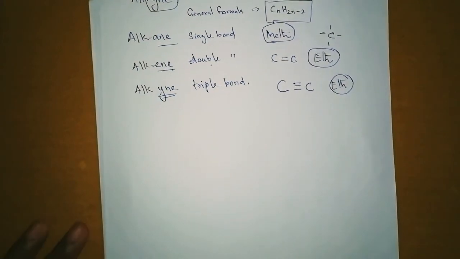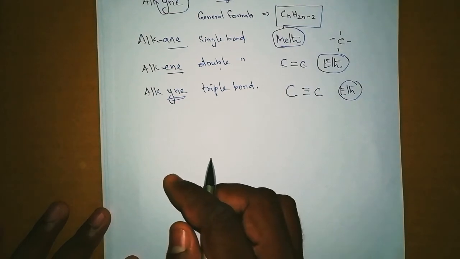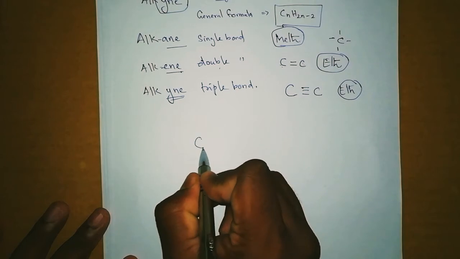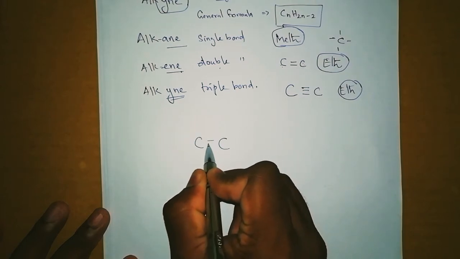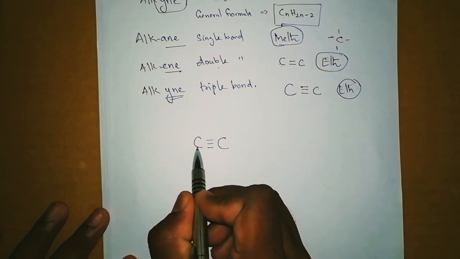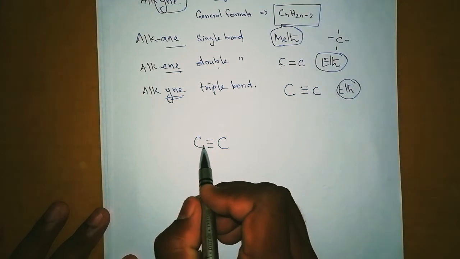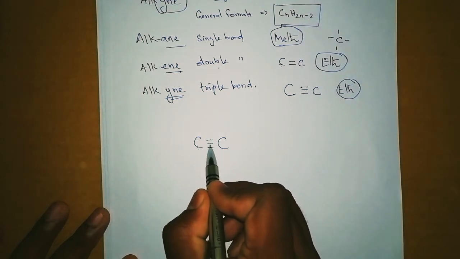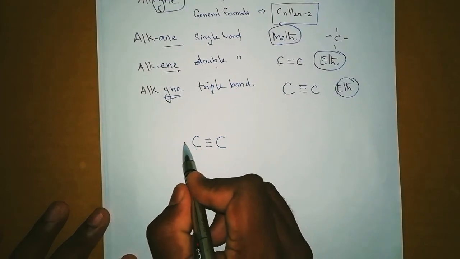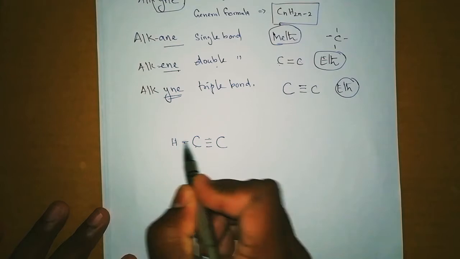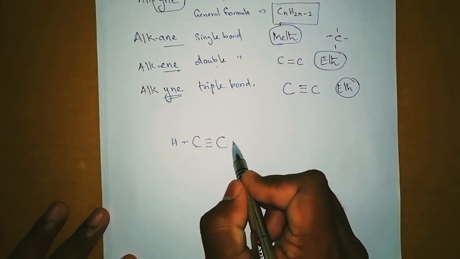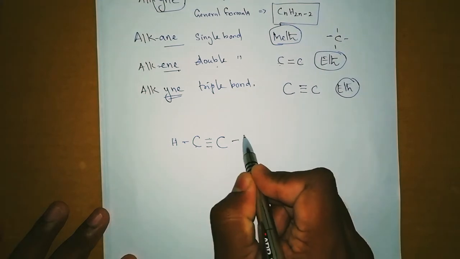So let's try with that. We'll start with ethyne. How can we make ethyne? 2 carbons and a triple bond should be there. Each carbon should satisfy 4 valencies, right? Here this carbon already has 1, 2, 3, so it needs 1 to satisfy the valency. The same for the other carbon: it has 3 bonds and only 1 more needs to be there.